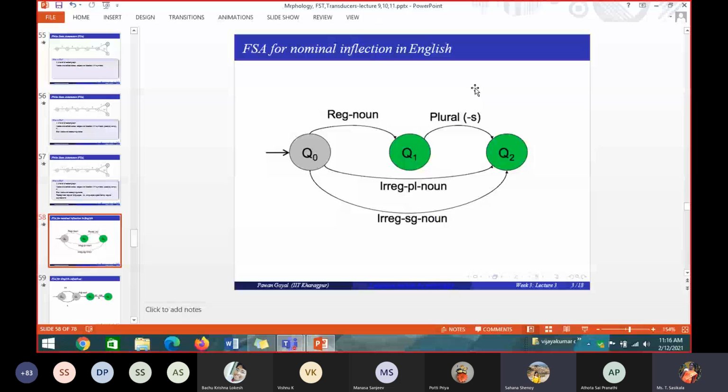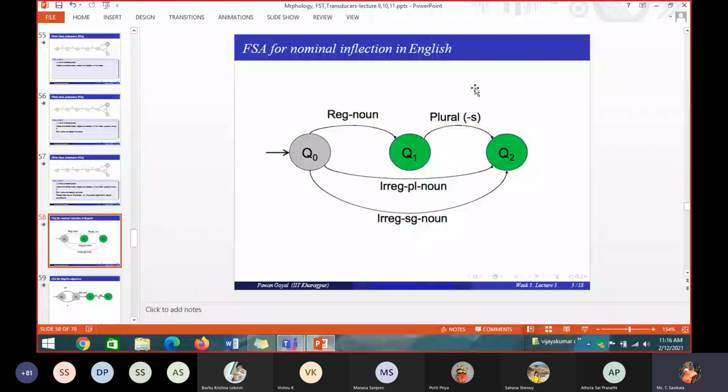Put boy and car in the place of regular noun singular, and to make plural, S. Generally, if I have a word called boy and want to convert it into plural, what do I have to add? Add the suffix S. That is the minimum thing I am asking. You don't know how to convert singular to plural.